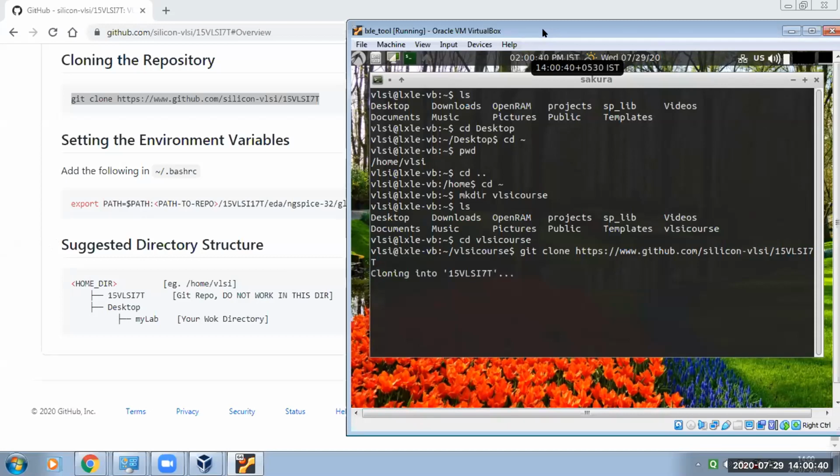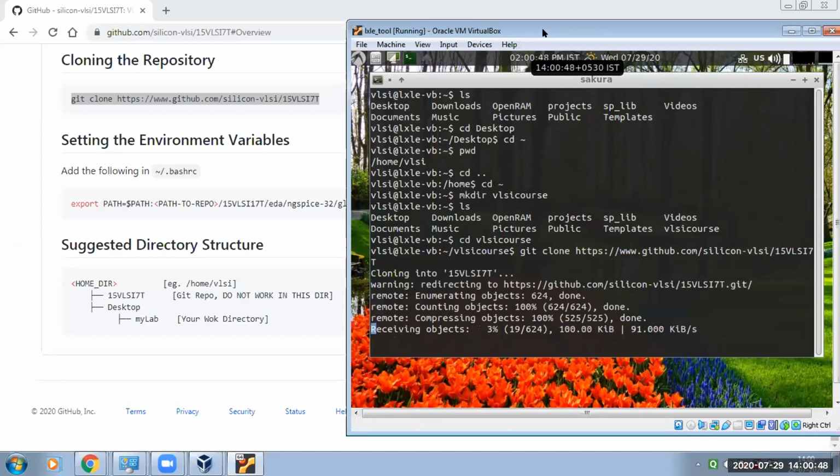So now it's cloning. You can see it will pull all the Git related things. Anyone have any doubt? Just be slow. Anyone have any doubt in this? What I have shown now?